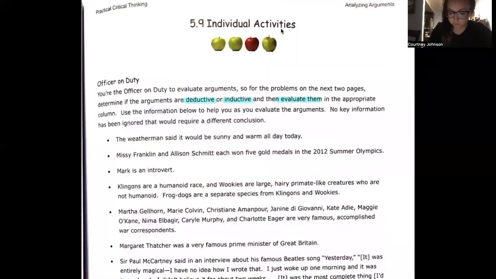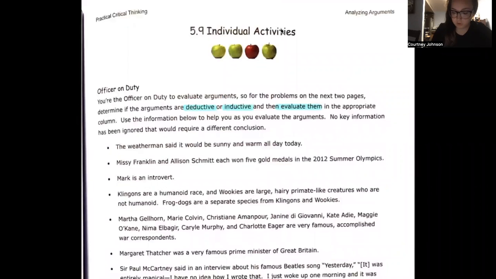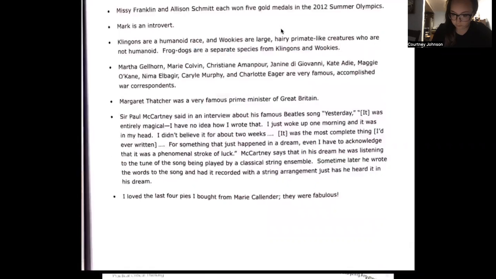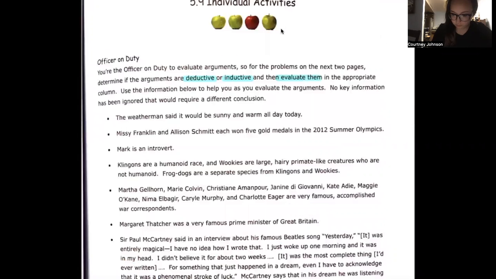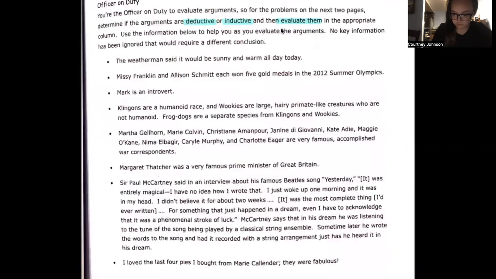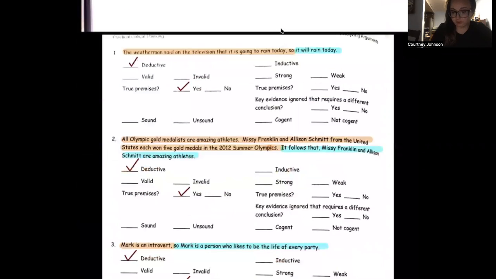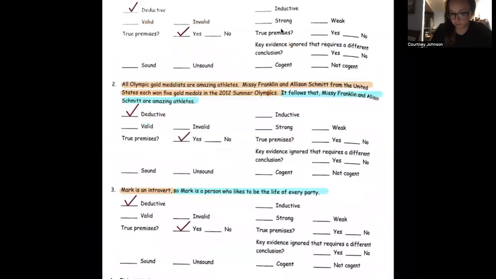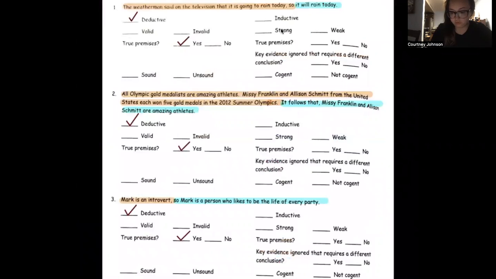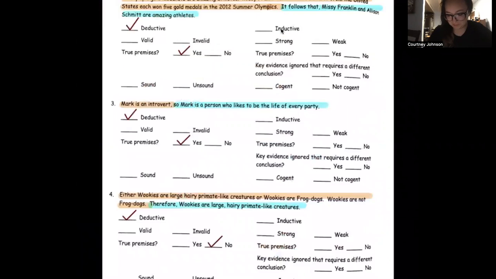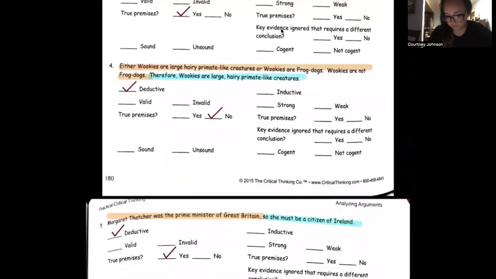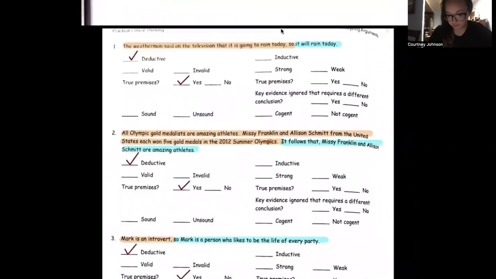Okay, so to start off with this third activities video, I first went through and read all of the premises, the true ones, to help require different conclusions. And I went through and highlighted the premises and the conclusion that people drew, and then chose if they were deductive or inductive, which I'm really terrible at, and I had a lot of trouble with that. So I did that first and then compared it to the true premises because I didn't want to do too much scrolling back and forth during the video here.